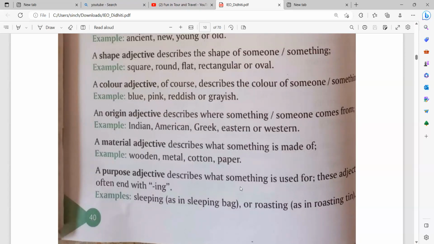Then, a purpose adjective describes what something is used for. This adjective often ends with ing. Example, sleeping, as in sleeping bag, or roasting, as in roasting tin. So what is the purpose adjective? A purpose adjective will always end with ing. I am sleeping now. So what is the purpose? It is that I am sleeping in a sleeping bag. So what is the purpose of the sleeping bag? That it is used for sleeping. What is the purpose of the roasting tin? It is used for roasting.